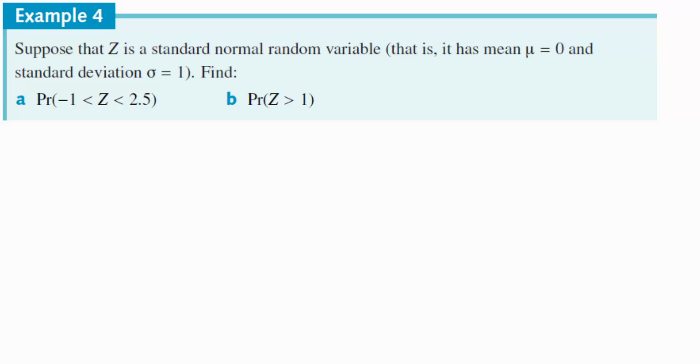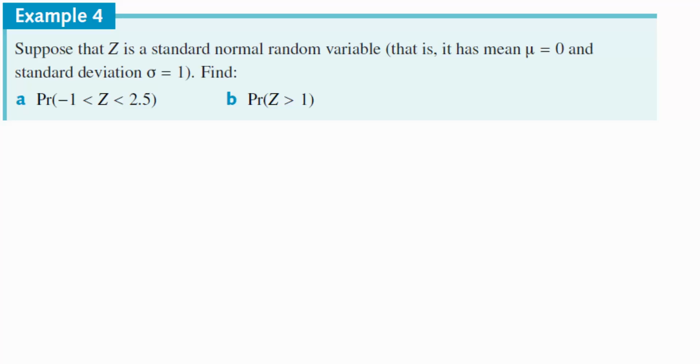Let's have a look at this question. Suppose that z is a standard normal random variable. So there you go. That's the first part of the question. They'll tell you, is it a normal or is it a standard normal? If it's standard normal, you know one thing. It starts at mu is 0, so the expected value is 0, the mean 0, and the standard deviation is 1. That's what standard normal means. Okay, that's your normal basic graph that they started off with.